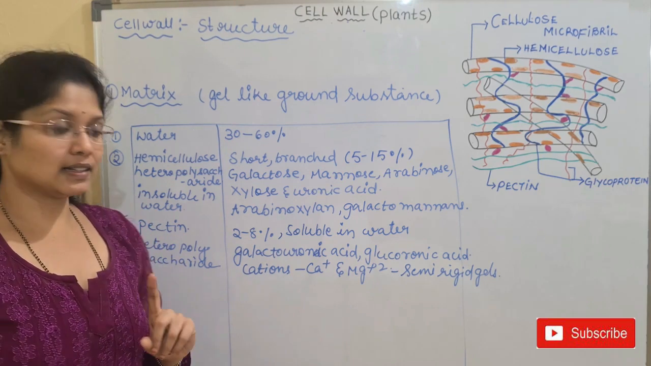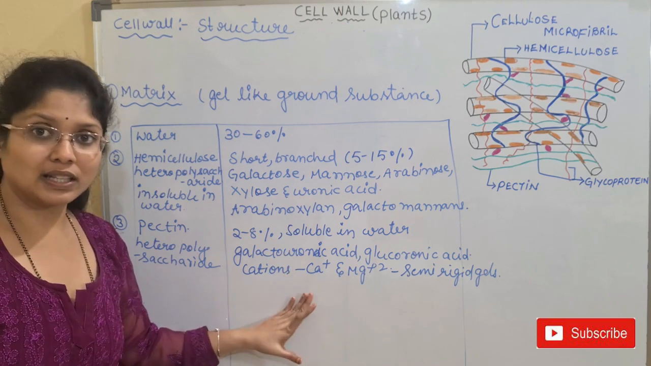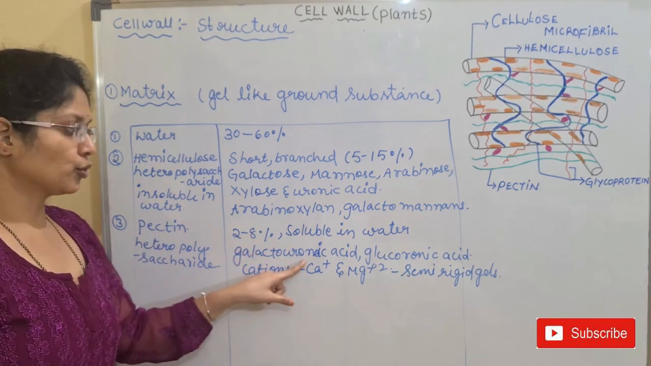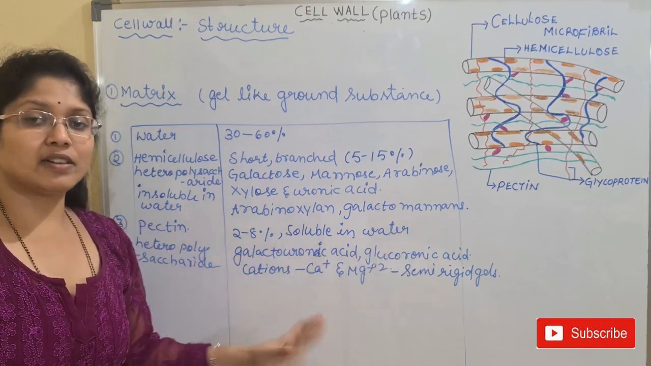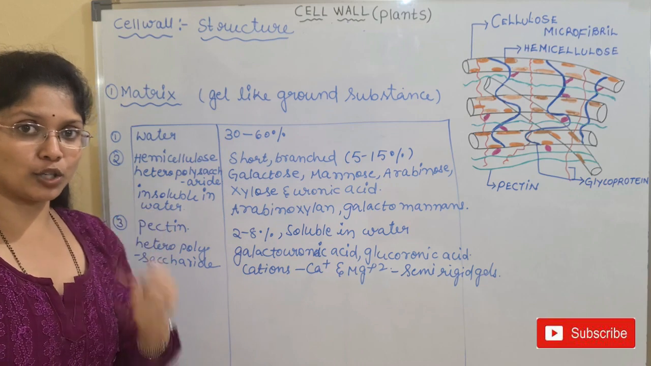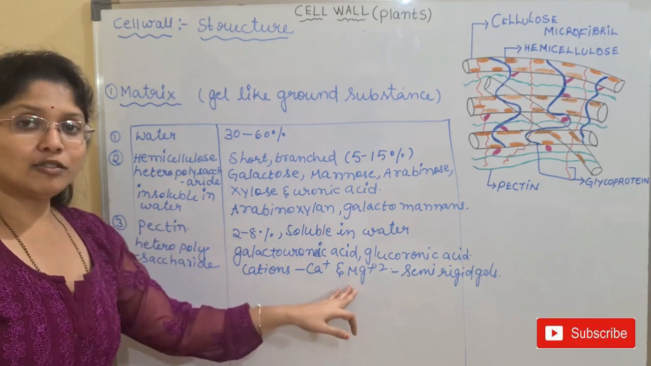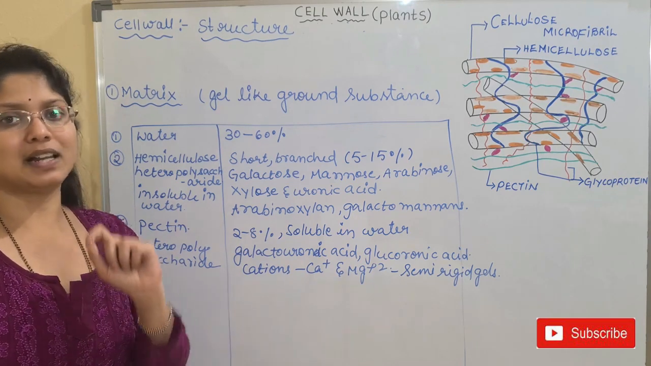You must understand that pectins are highly hydrated molecules. Not only that, they have the negatively charged sugars, that is galacturonic acid and glucuronic acid. Because of this negative charge, they will attract the cationic molecules or cations, which are calcium and magnesium. So they will in turn form calcium and magnesium pectate, which is a component of the middle lamella.